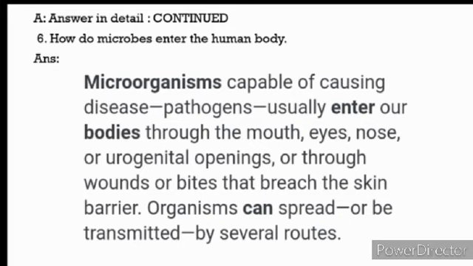Microorganisms are also present inside the bodies of animals, including humans. And in dead or decaying organic matter. Various microorganisms are also present on our body and inside our body. Microorganisms can survive in all types of environment, ranging from ice, cold climate to hot springs and dry deserts to marshy places.